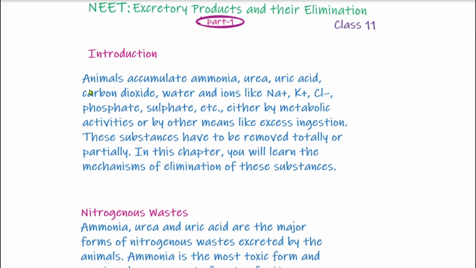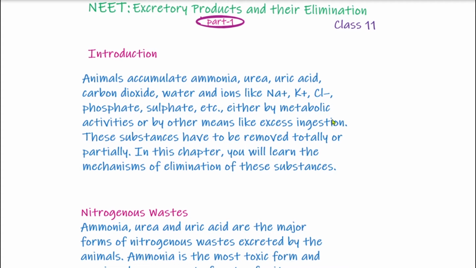Students, in animals, different types of waste products, and not only the waste products but also certain minerals, get accumulated. They are accumulated by two processes, either by metabolic activities, for example, burning of glucose leads to the production of carbon dioxide gas, or by excess ingestion.